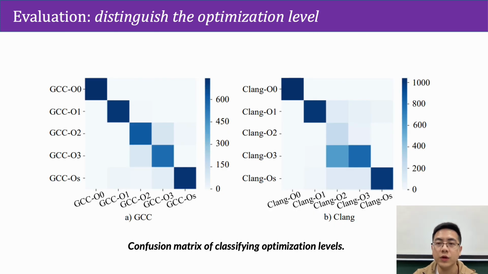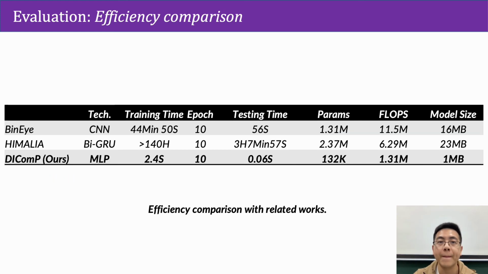For comparison, we present a confusion matrix for classifying the optimization levels. The left one is for GCC, the right one is for Clang. As we can see, Clang is much harder for us to distinguish the optimization levels, especially between O2 and O3. And for compiler version, which is much more fine-grained in this task, it is still hard for us to distinguish it successfully, and we will make it our future work.